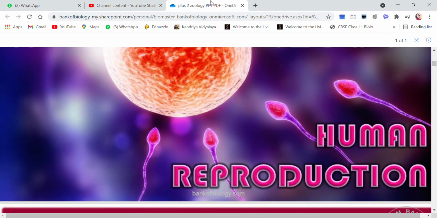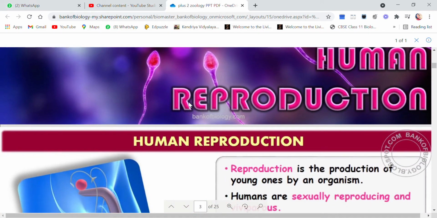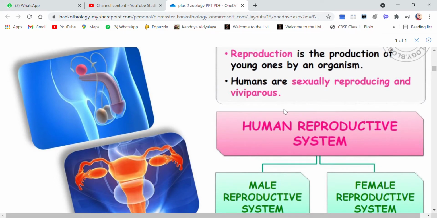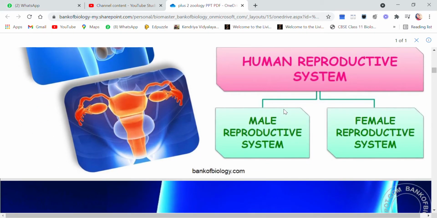So today we are going to start with a new chapter, human reproduction. Let's begin with the lesson, children. Now, human reproduction, we all know what reproduction is. Reproduction is the production of young ones by an organism. Humans are sexually reproducing and viviparous. You know what is viviparous? Those who give rise to young ones. So the human reproductive system is divided into two, male and female.